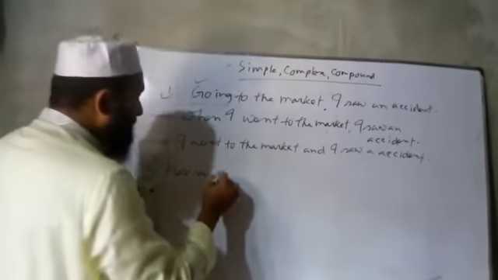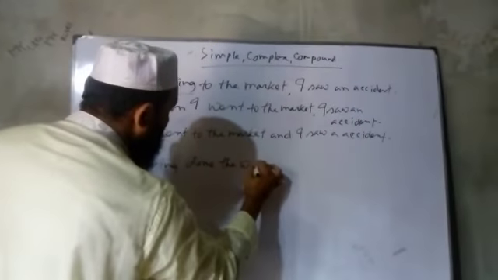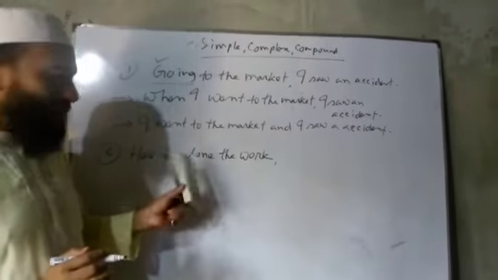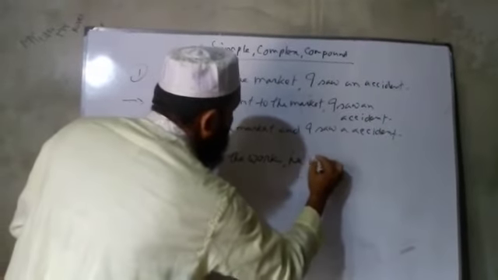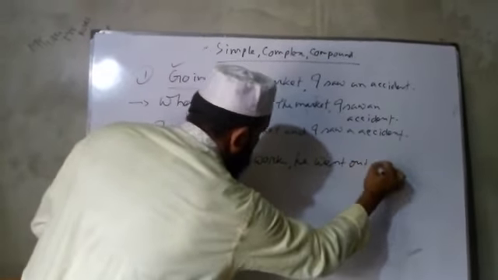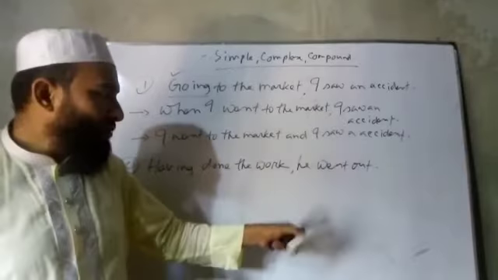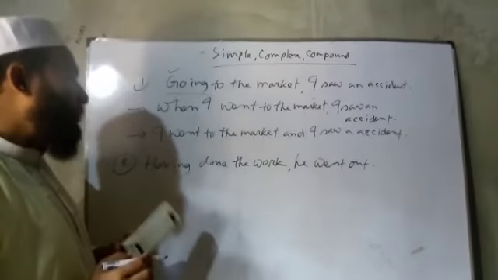Okay, having done the work is a phrase, so any kind of phrase indicates a simple sentence. Having done the work, he went out. We know that this sentence is also in past form because the main clause is in past form. So all such sentences indicate a simple sentence.